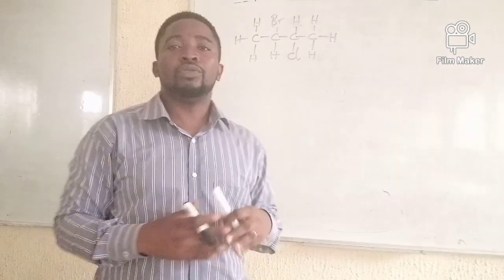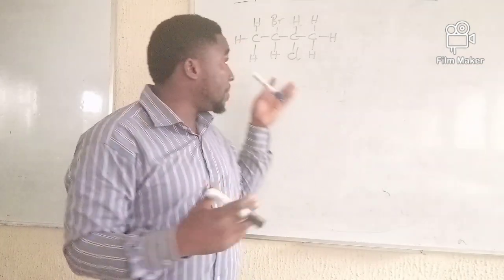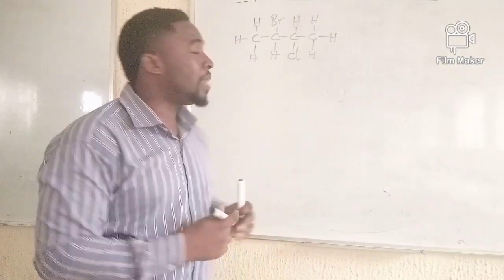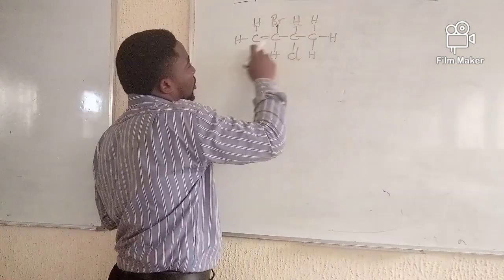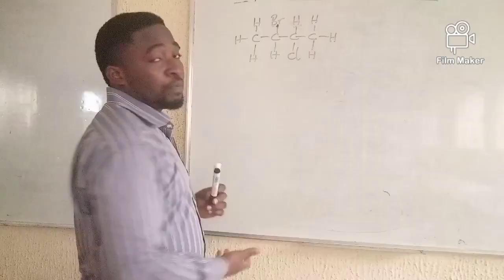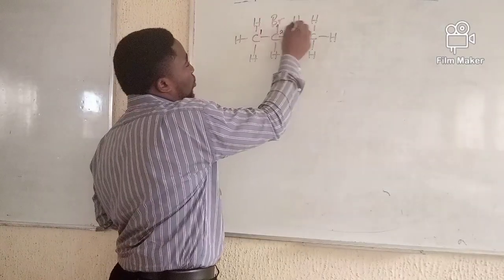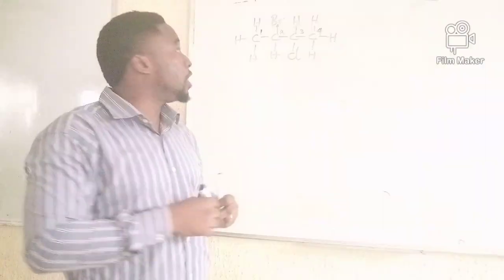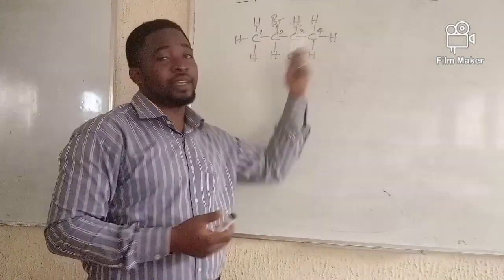So how am I going to give a prefix to this compound? Since bromo is the one I'm going to consider first, numbering of the chain will begin with the carbon atom that is closer to where I have the bromo group, not the chloro group. So numbering will start from here. This is number 1, number 2, number 3, number 4. So the bromo is in position number 2 and the chloro in position number 3.